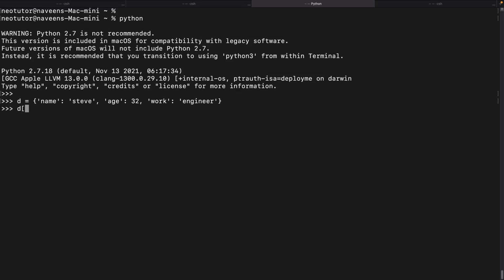So here, just like an index acts as an address to retrieve an element in a list, tuple, or other sequence types, here the key acts as an address to retrieve a value. So you can't retrieve a key using a value, but you can retrieve a value using a key. If I use age, which is a key, with the same subscription syntax that you use in sequence types, that is brackets, you can see it retrieves 32. Now D of name, you can retrieve a value, and work.